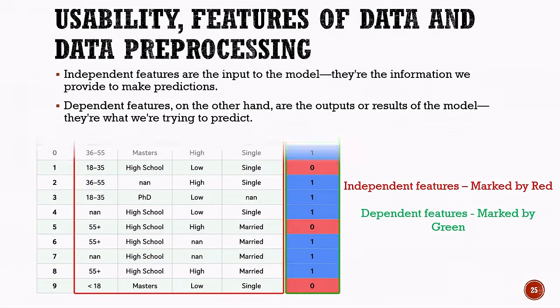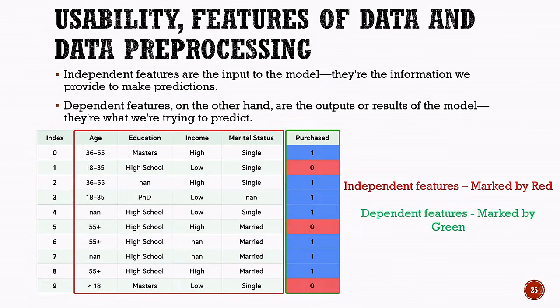Now, let us understand independent features and dependent features in more detail. Independent features are the inputs to an AI model. They are the pieces of information that we provide to the model so that it can make predictions. In the table shown here, the independent features are age, education, income, and marital status. These are marked in red. For example, a person's age may be 36 to 55, their education may be master's, their income may be high, and their marital status may be single. The AI model uses these input features to make a prediction.